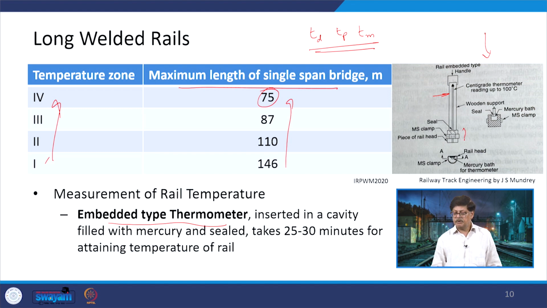There is a seal at the bottom, there is an MS clamp and there is a piece of the rail head, and in that there is a mercury bath. As the temperature changes, this mercury will start changing. It is inserted in a cavity which is filled with mercury and it is then sealed. Within 25 to 30 minutes we will get the temperature of the rail. So, it takes a long time here, 25 to 30 minutes, to give you the temperature.